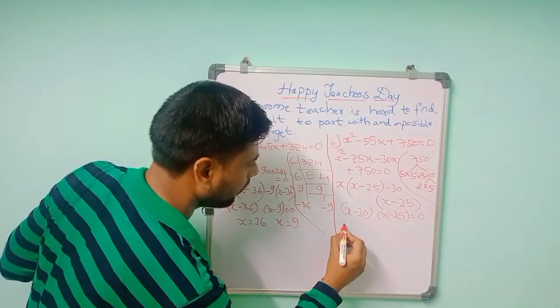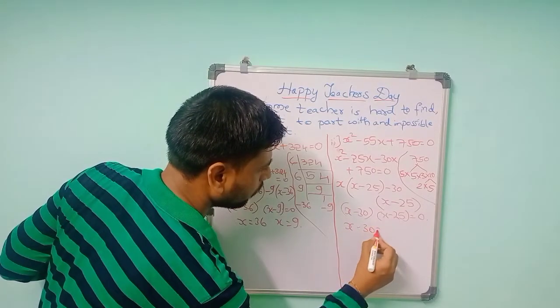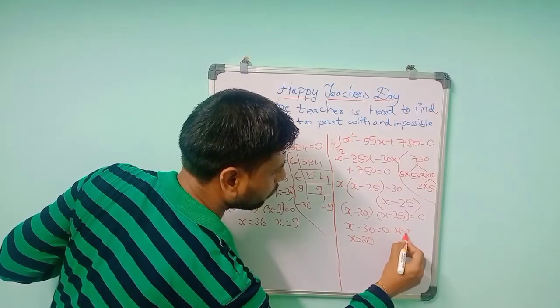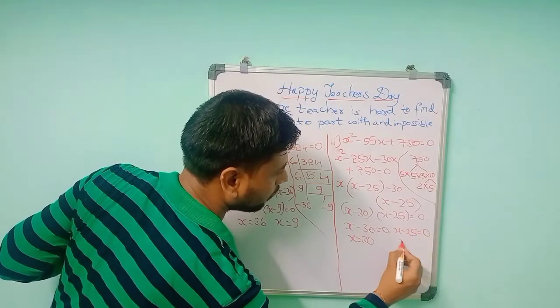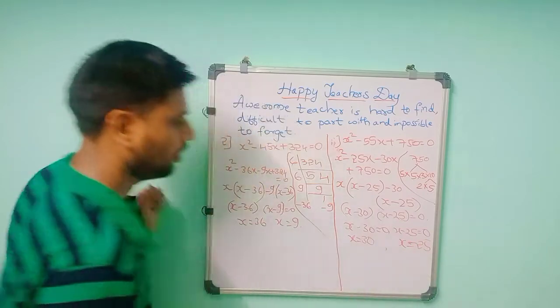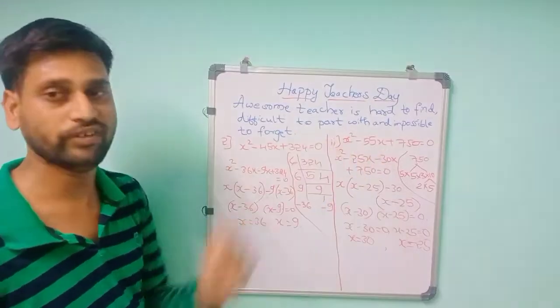So the roots will be x minus 30 is equal to 0, that will be x equal to 30. x minus 25 is equal to 0, and that x will become 25. So the roots will be 30 and 25 for this equation.